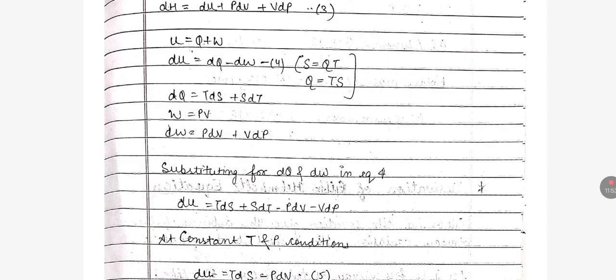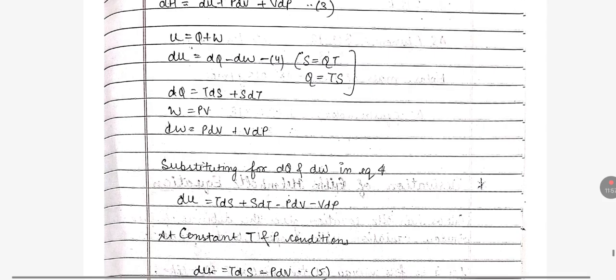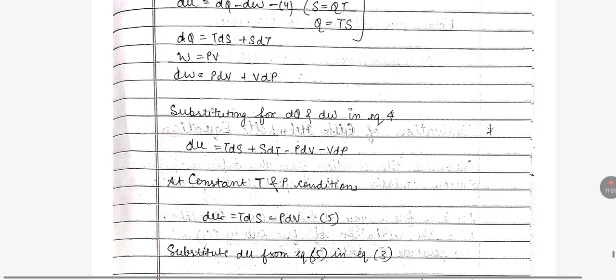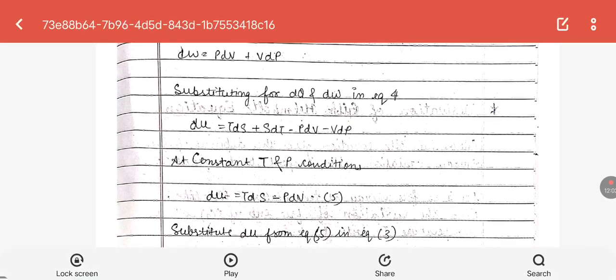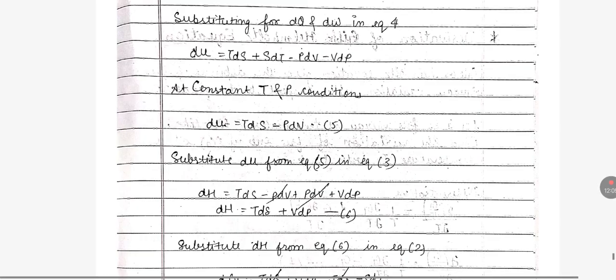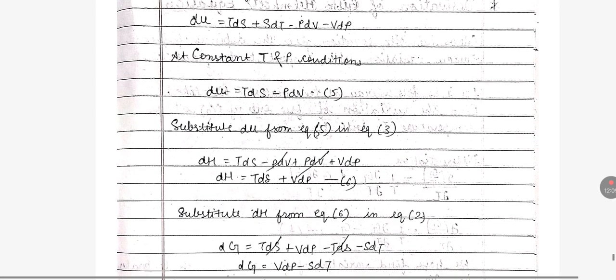Work done is PV, so dW becomes PdV plus VdP. After substituting dQ and dW in equation 4, we get dU equals TdS plus SdT minus PdV minus VdP.